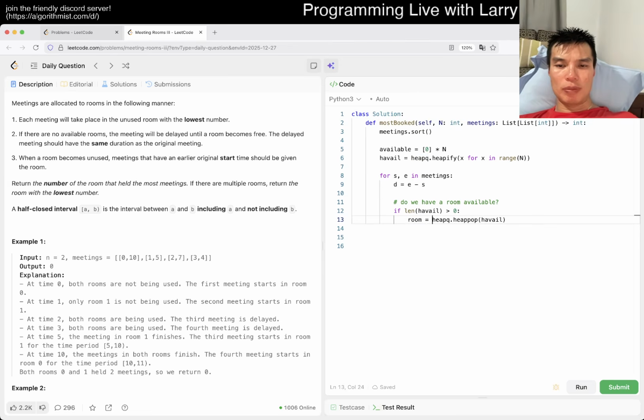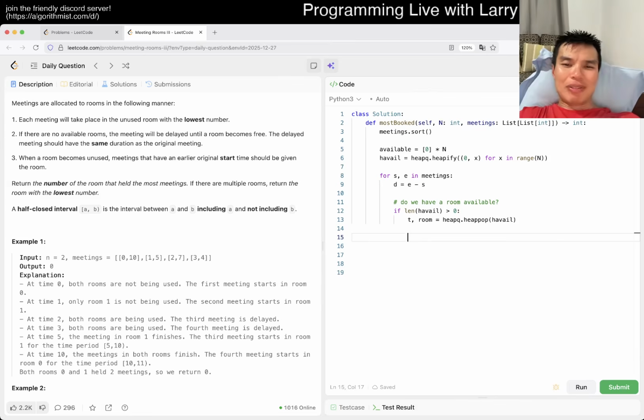So this is the room, right? This is wrong, but this should be something like this, because the lowest room number is the tiebreaker. This is the time that this is done, right? So now t, which we don't use anyway. Actually, maybe... I'm not really writing this in a good way. My apologies, friends.